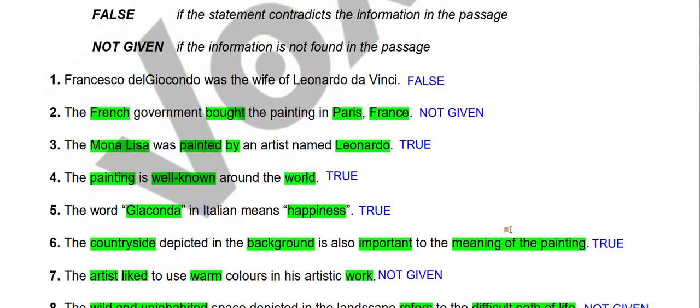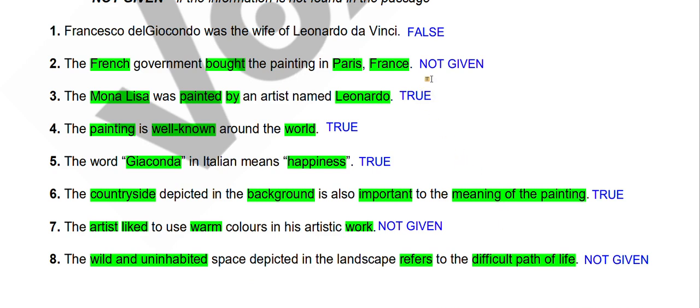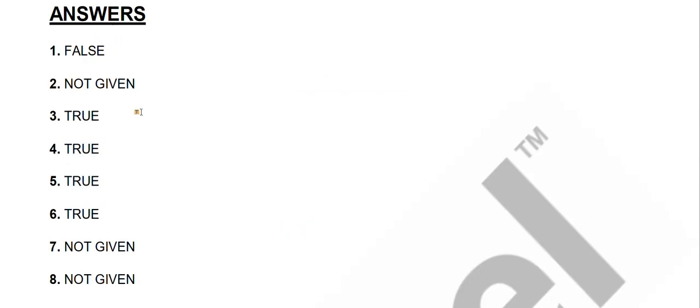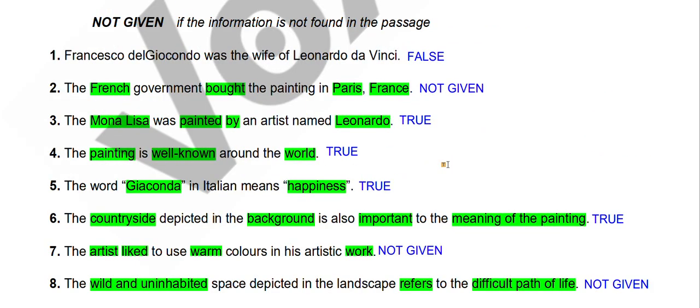Hope it is clear. So we will check the answers. False, not given, true, true, true. Okay, there are 4 truths in this question. Not given, not given. First false, not given, true, true, true, true, not given, not given. So if this happens in your exam and you are 100% sure that the question you have marked as true or false or not given, maybe there are 2 in a row, 3 in a row, or 4 in a row.